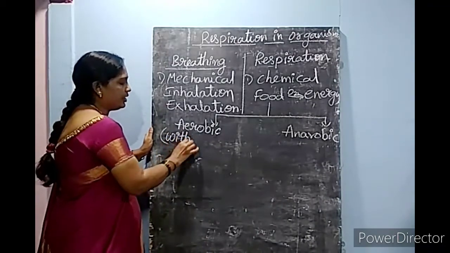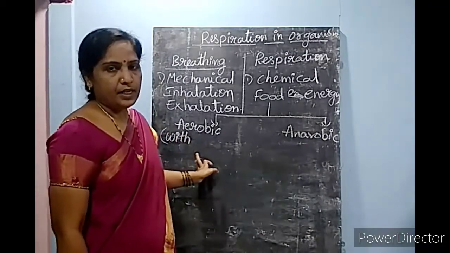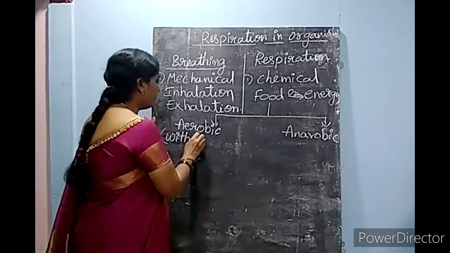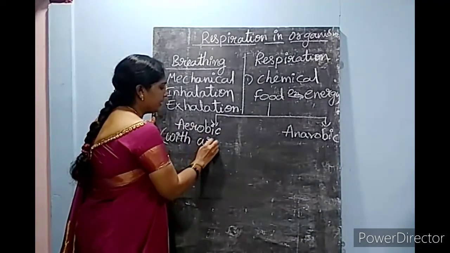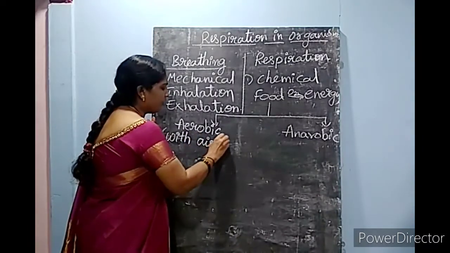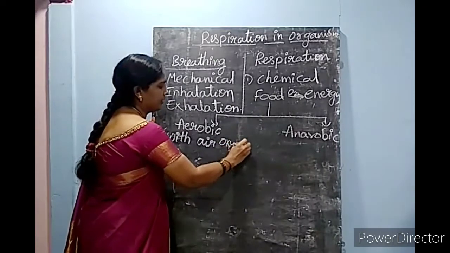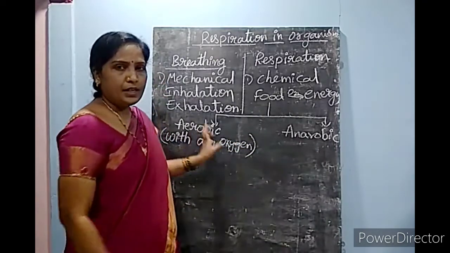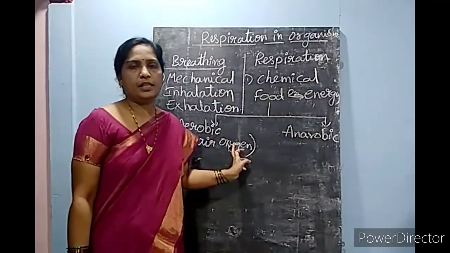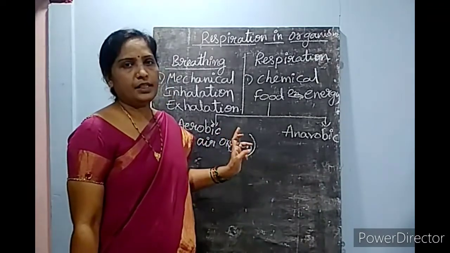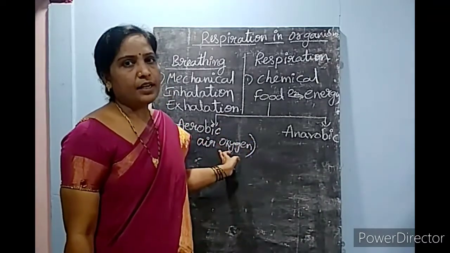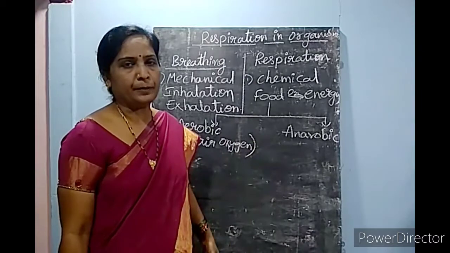What's the meaning of aerobic respiration? The respiration which takes place in the presence of air, in the presence of oxygen, that's known as aerobic respiration.